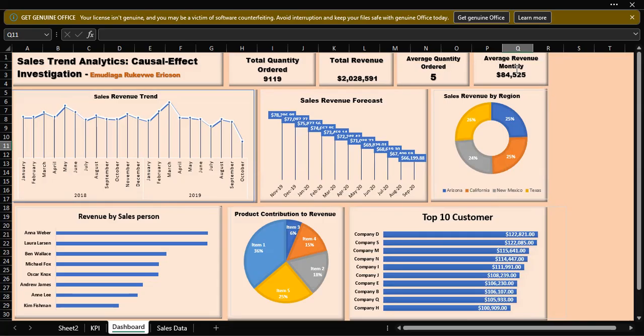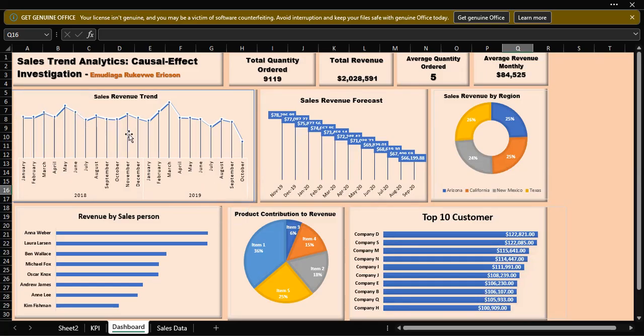Then over the period, the average revenue generated monthly is about 84,525, which shows that on a monthly basis, the company is expected to generate a revenue of about 84,500. So evaluating the sales revenue by month, we observe that the highest sales revenue was generated in the month of March 2019. The data set was between 2018 and 2019.